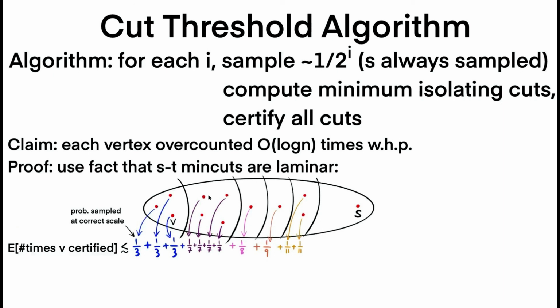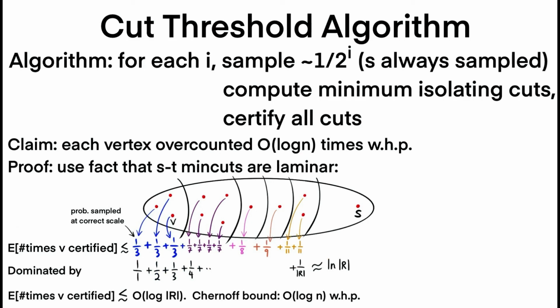And similarly, for these vertices, the right sampling rate is 1/7 because this cut here has size 7. So we get 1/7 probability for each of these, and so on. And note that this sequence is dominated by the harmonic series, which has sum roughly log R. So in expectation, the expected number of times V is certified is roughly log R.